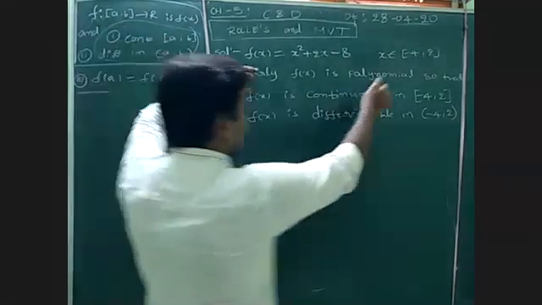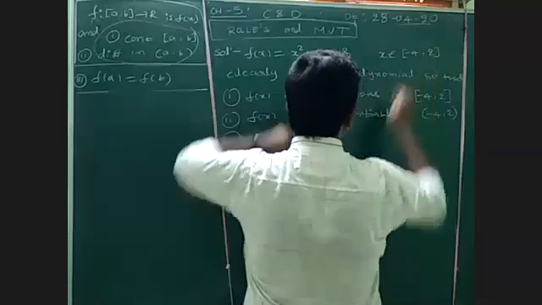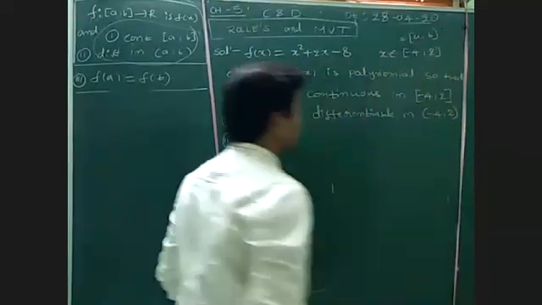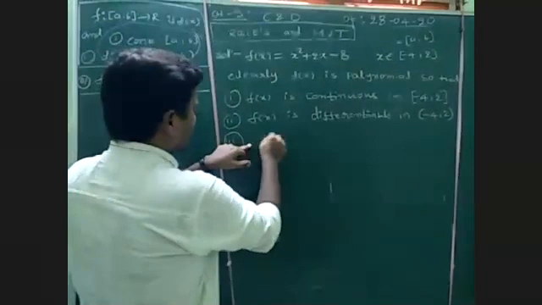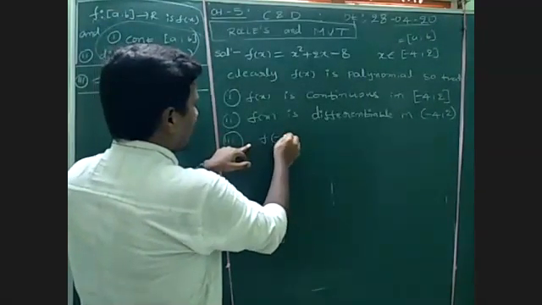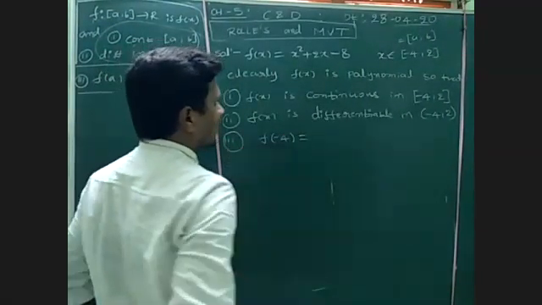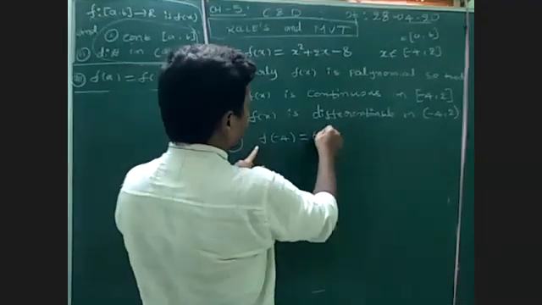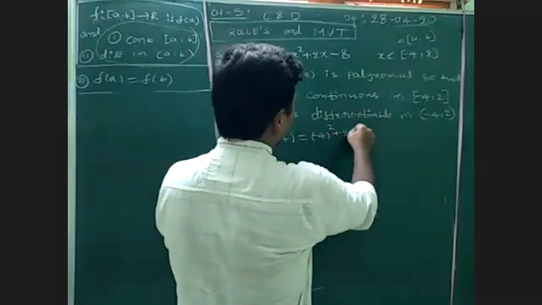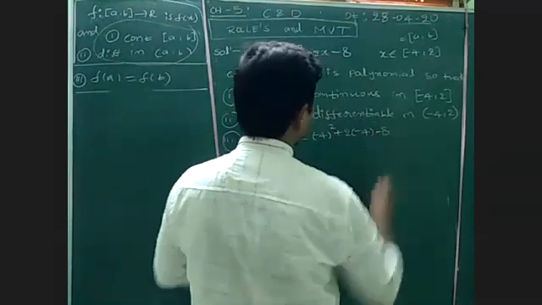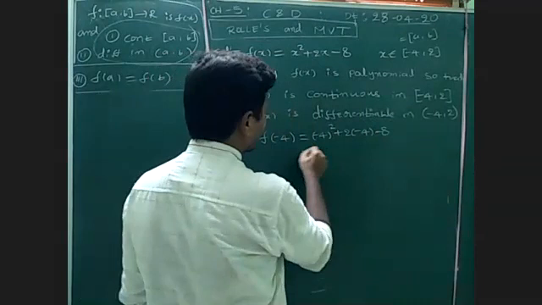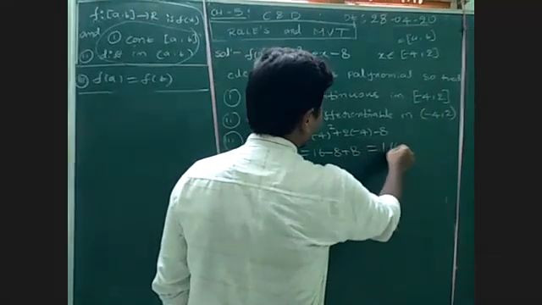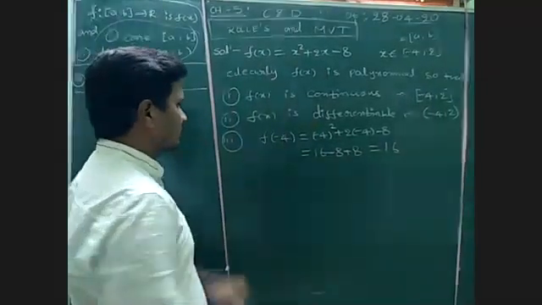Comparing with a comma b, the a value is minus 4, so we need to check f of minus 4. Substitute minus 4: minus 4 square plus 2 into minus 4 minus 8. Simplifying, this is 16 minus 8 minus 8, so f of minus 4 is 0.